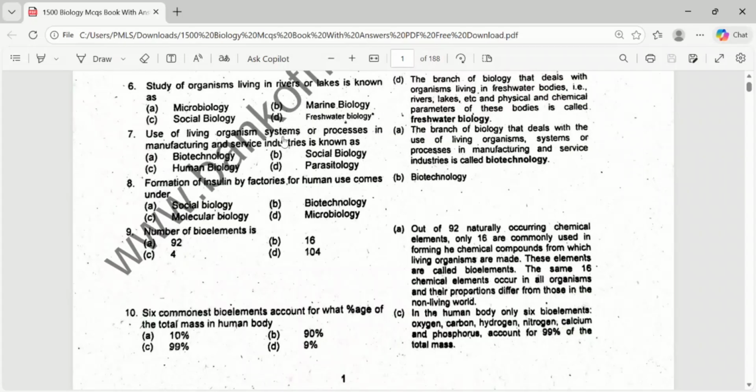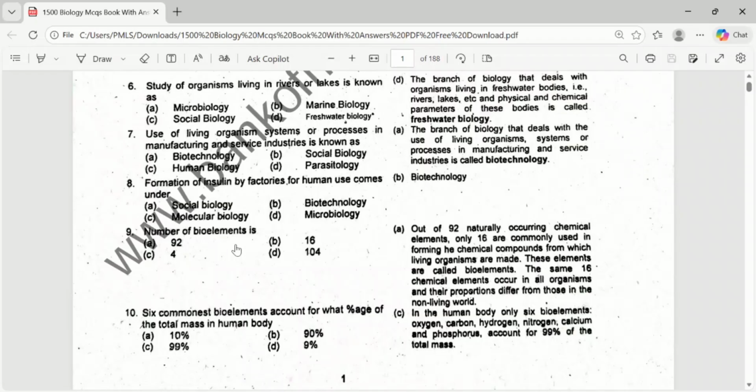Use of living organisms, systems or processes in manufacture and service industries is known as biotechnology. The correct answer is biotechnology. Formation of insulin by factories for human use comes under biotechnology.